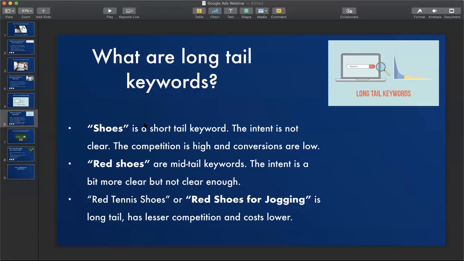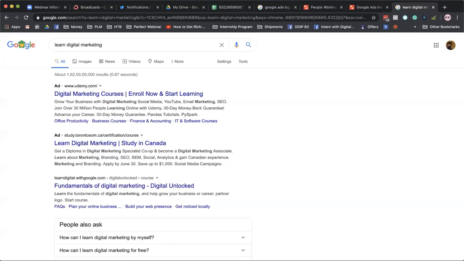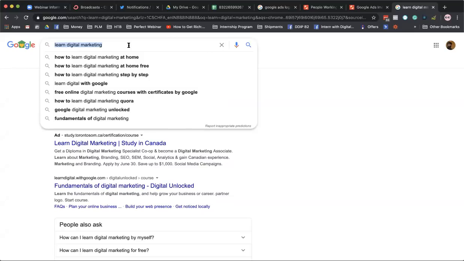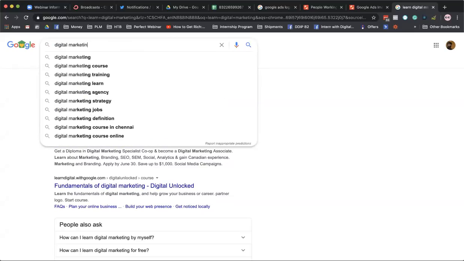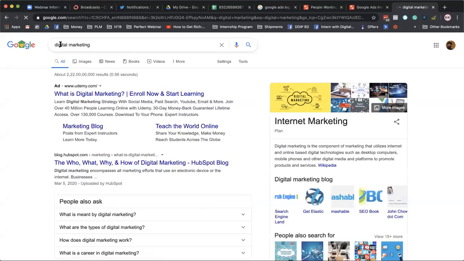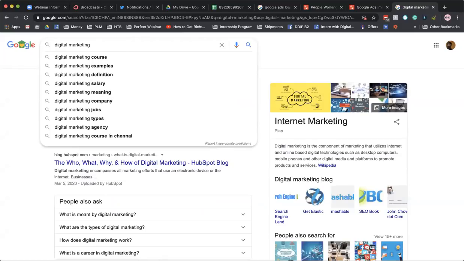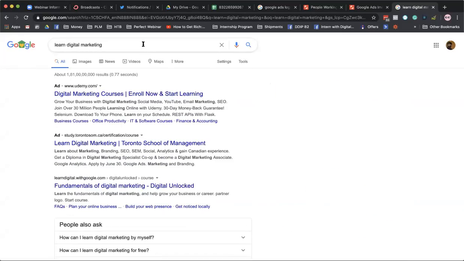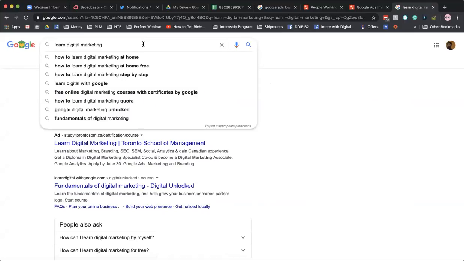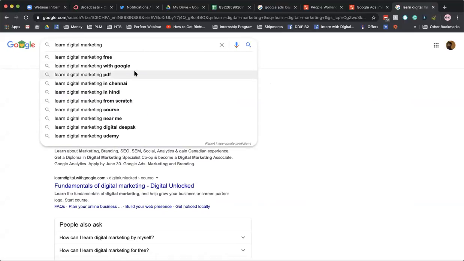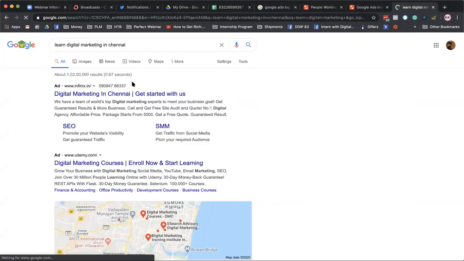So what I'm going to do right now is open my Google search engine and search for some long tail keywords. So let's say digital marketing is a keyword. Marketing is a short tail keyword. Digital marketing is also a short tail keyword. So let's say you want to learn digital marketing. I type "learn digital marketing". This is a little bit of a long tail keyword. But if you want to get even more long tail, then you would say "how to learn digital marketing in Chennai".